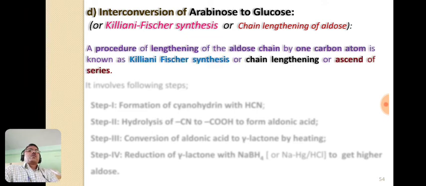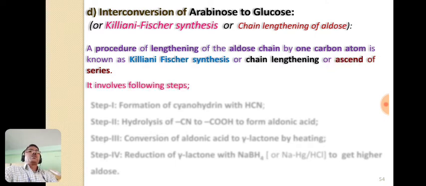Now here, why is it known as chain lengthening of aldose? Because in this particular procedure, the aldose chain is lengthened by one carbon atom. Therefore it is also known as the Kiliani-Fischer synthesis, as it was discovered by Kiliani. It is the procedure of lengthening an aldose chain by one carbon atom. It is also known as chain lengthening, or ascent of series.